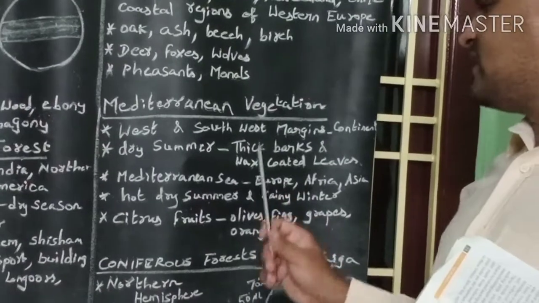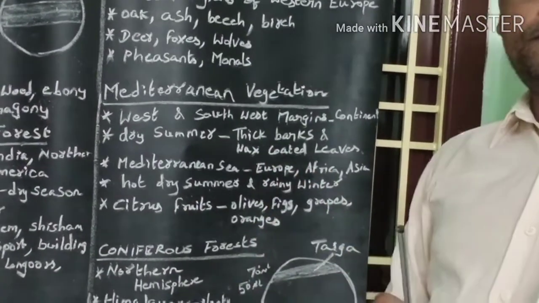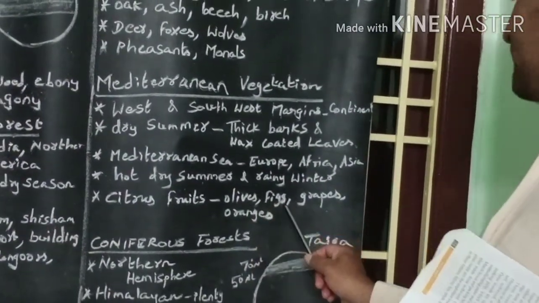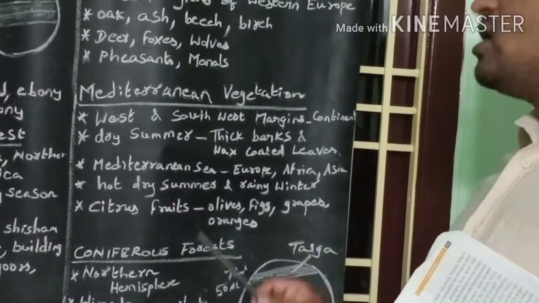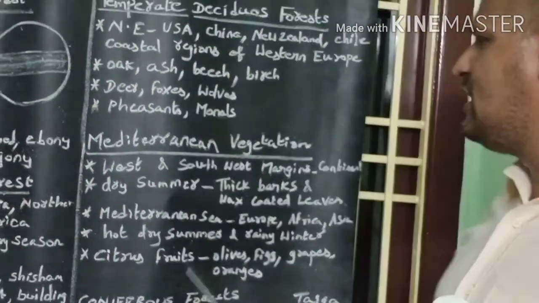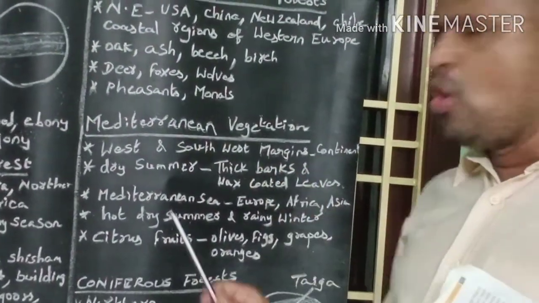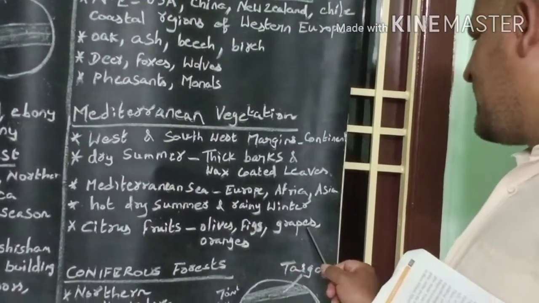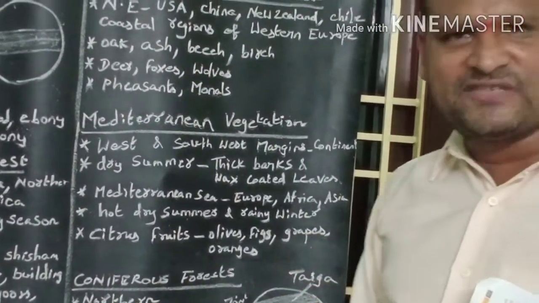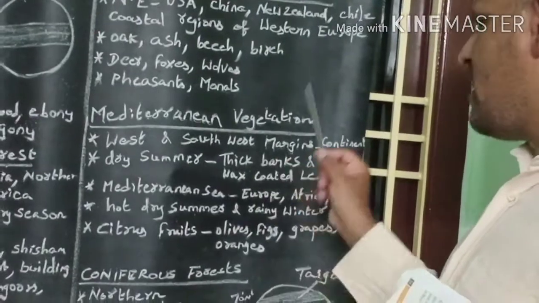Olives, figs, grapes, and oranges, the citrus fruits, are cultivated in this forest.